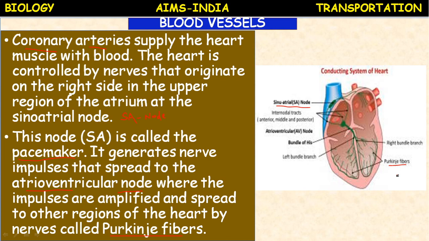Whereas our limb muscles, we can move only when we want, but heart muscles are not like that. The heart is a muscular organ made up of special muscles called cardiac muscles. They are involuntary, meaning from birth to death they continuously work.